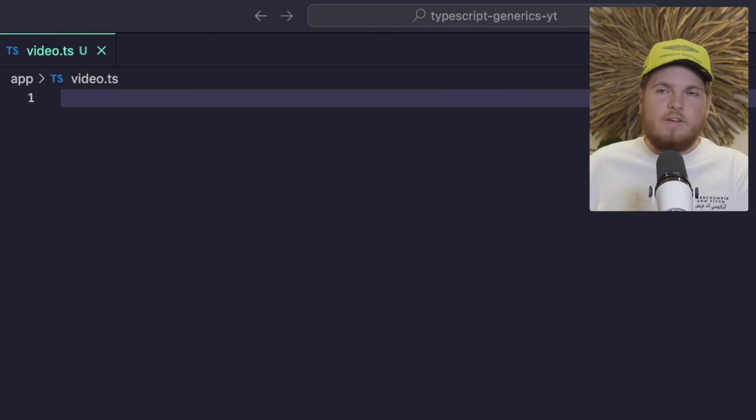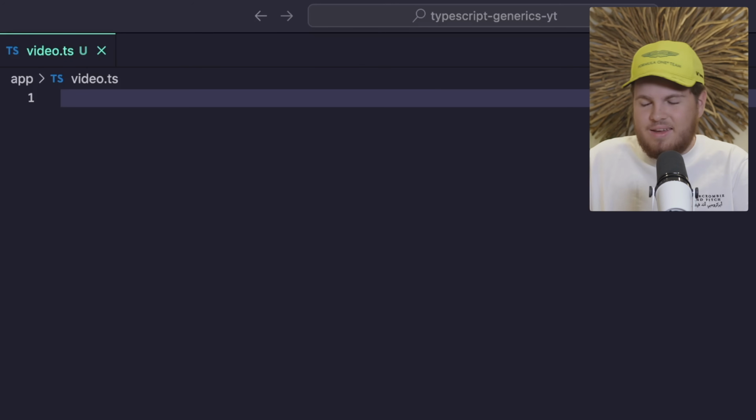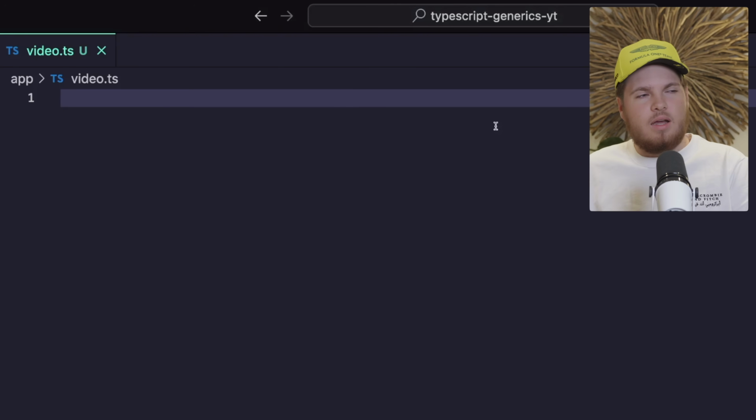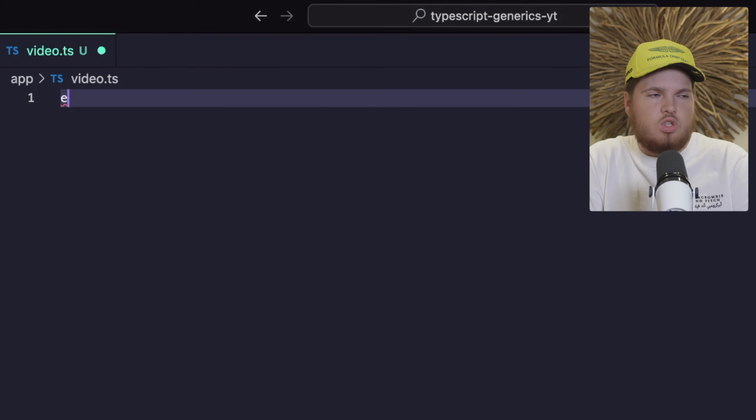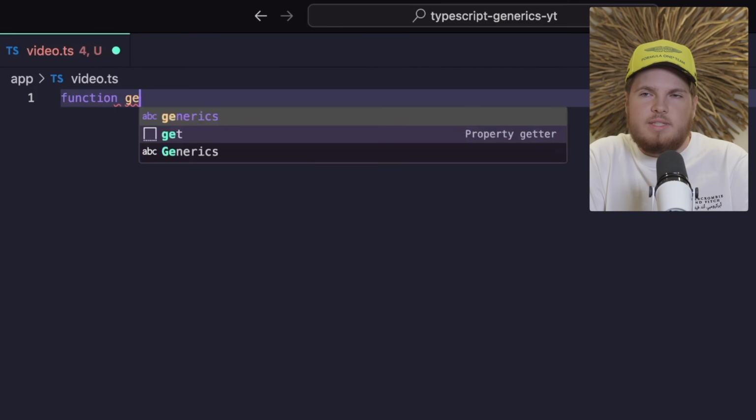So right here I have a video.ts file. So a TypeScript file, nothing groundbreaking, who would have thought. And now inside of this file, I want to create a function. This function will take a param and then just console log it and return it. So let's just do a function. Let's call it, for example, getString.